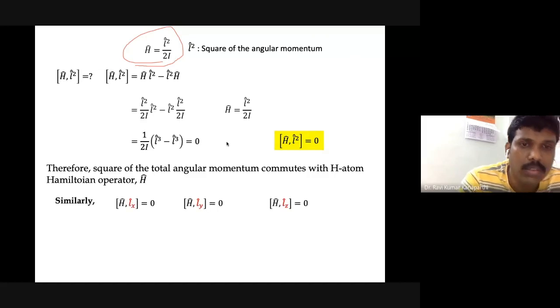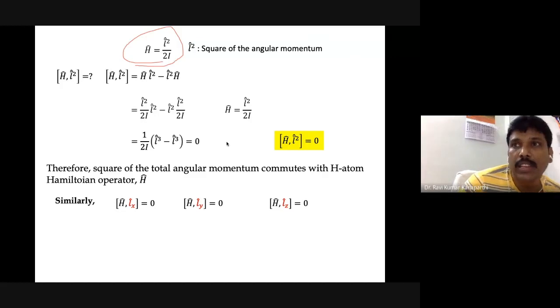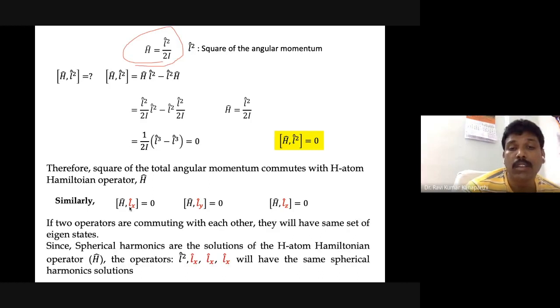Now, what is the conclusion of this? The conclusion is this: since they are commuting, it is quite obvious that the individual components also commute. We can prove this, but it's not necessary to do all the derivation. We can prove again that the total energy operator of the hydrogen atom commutes with Lx, where Lx is the x component of the angular momentum. Similarly, the y component commutes with the hydrogen atom total energy, and similarly the z component.